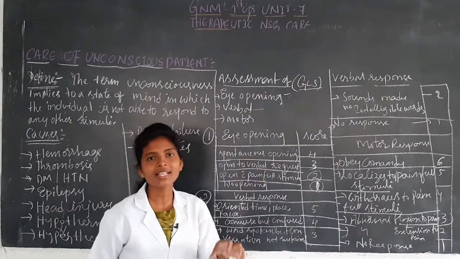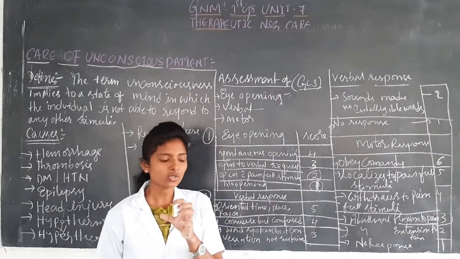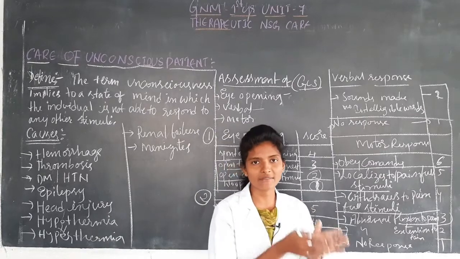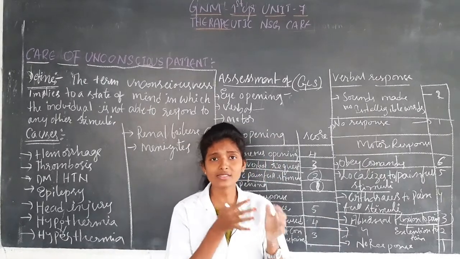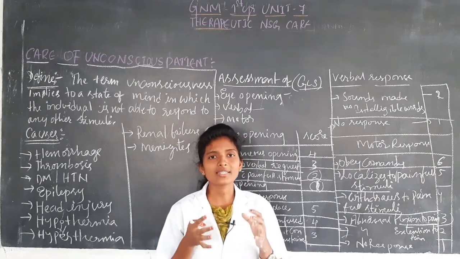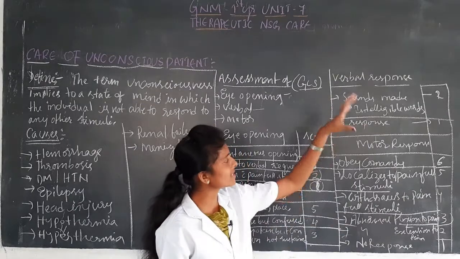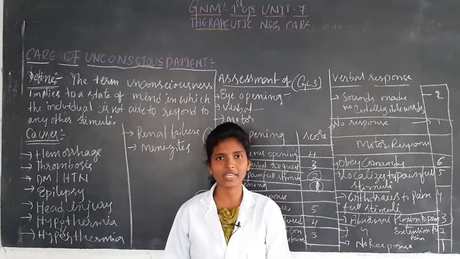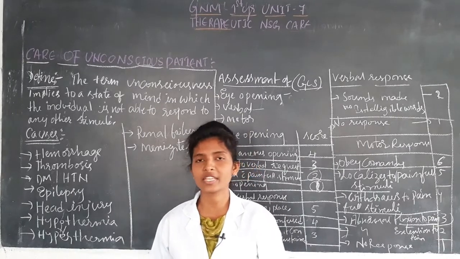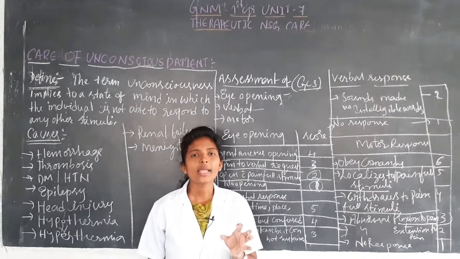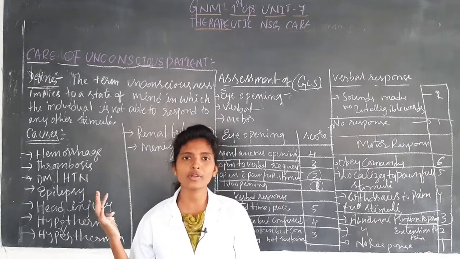Through this scale they can identify the conscious level of the patient: how much consciousness is present, and what the score of the patient is. The total GCS scale is 15. If the patient is perfectly alright, it is 15. And if it is 8 or below, that is known as coma.